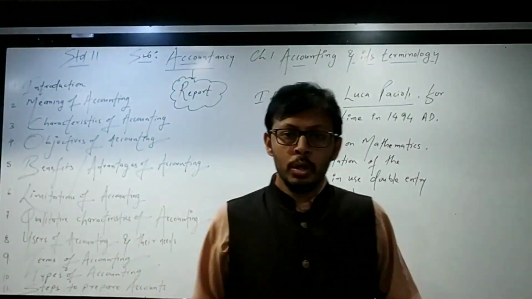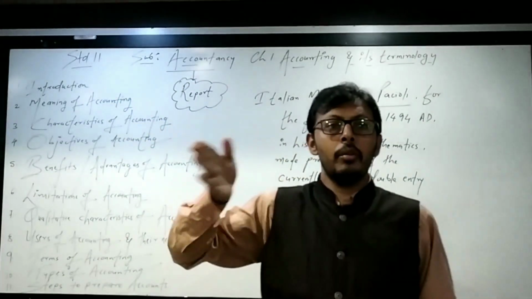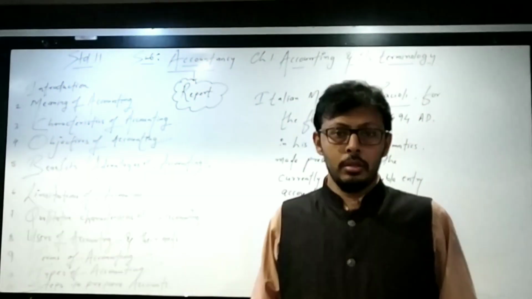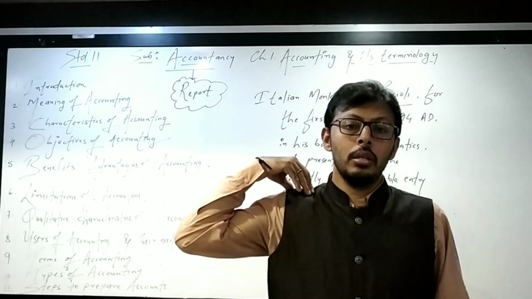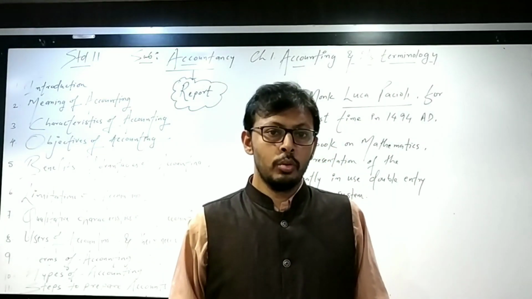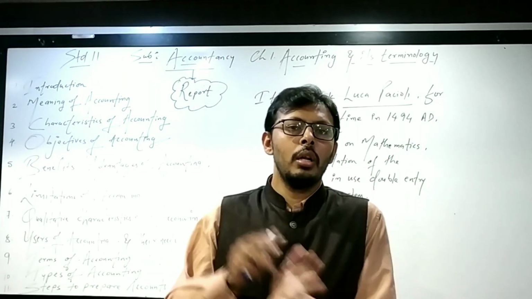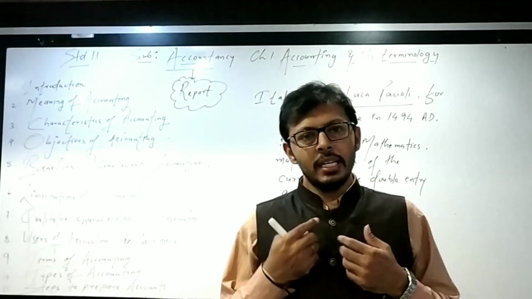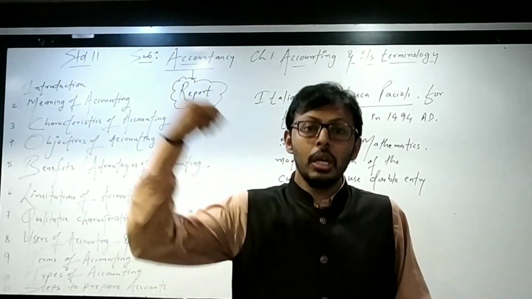Accounting is an art and also a science. Art means we have to decorate our books of accounts. They should look proper, because the books are used by so many outsiders. They should not have to ask me again and again, sir, what have you written, what is this, what is that. They should just get my books of accounts once and come to know everything.